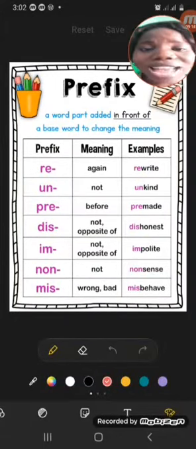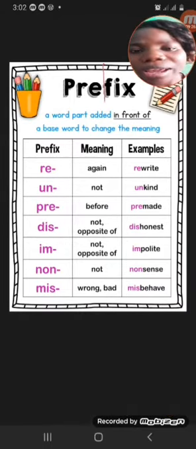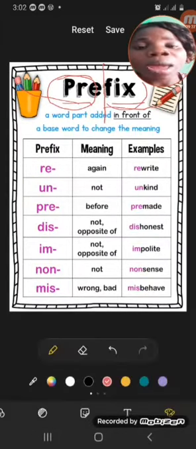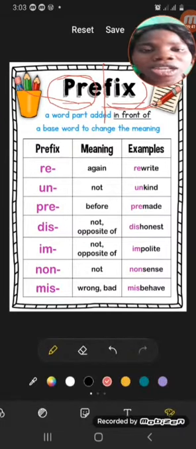In prefix, we have two different parts: pre and fix. Pre in this word is a prefix because it is added to the word fix. Do you get it now?